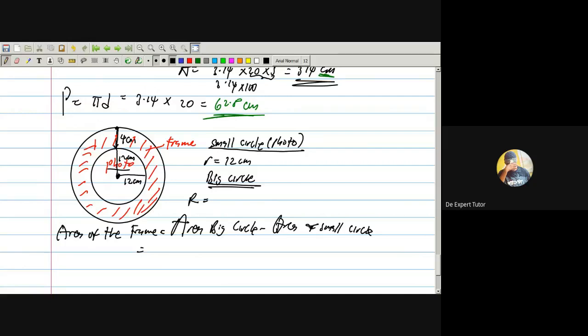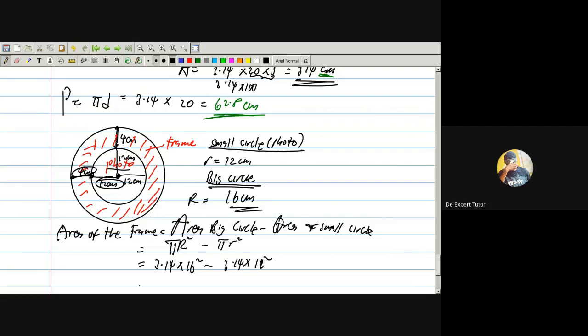So just draw a line from the center to any point on the circumference of the big circle. From here to here is the radius of the small circle, 12 centimeter, and the width of this frame is 4. So to get everything is 12 plus 4, and that's 16 centimeter, that's for the big circle. So area of the big circle is pi r square, area of the small circle is also pi r square. So I have 3.14 times 16 square minus 3.14 times 12 square.